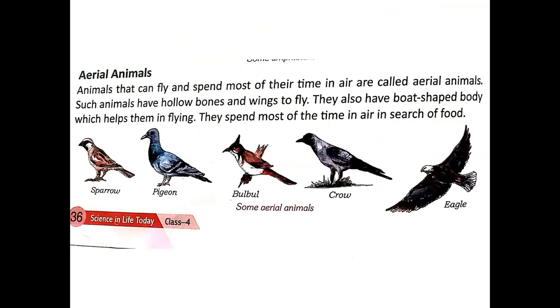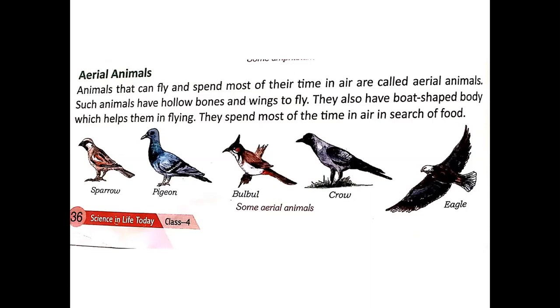By the word only, aerial means fly. Animals that can fly and spend most of their time in air are called aerial animals. Such animals have hollow bones and wings to fly. They also have a boat-shaped body, which helps them in flying. They spend most of the time in air in search of food. Now, what are the features of aerial animals?